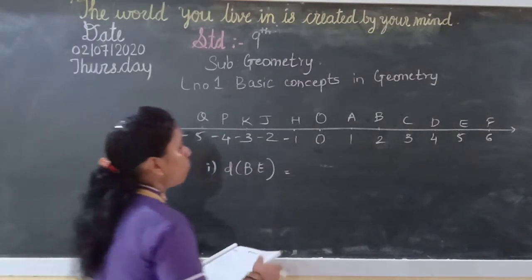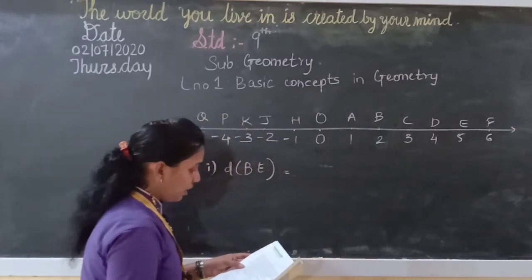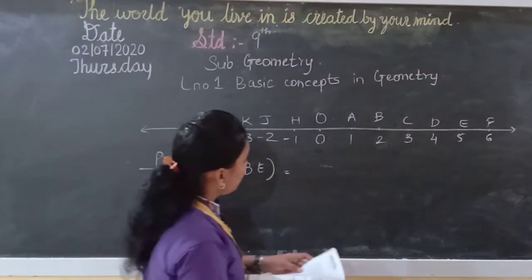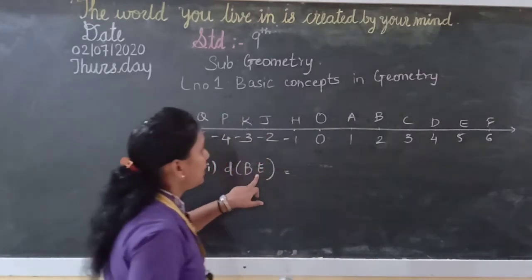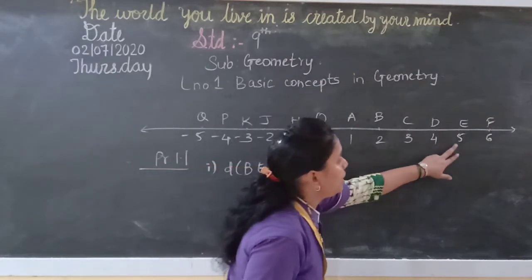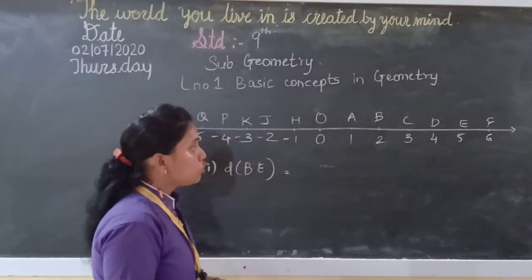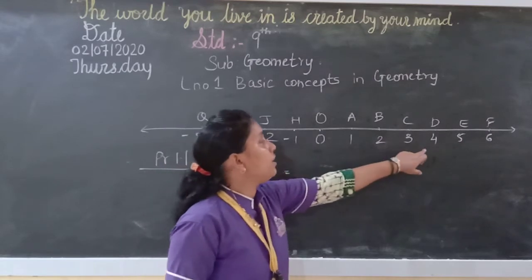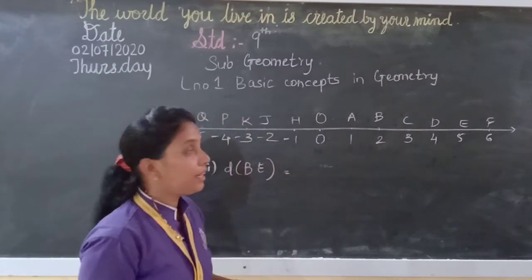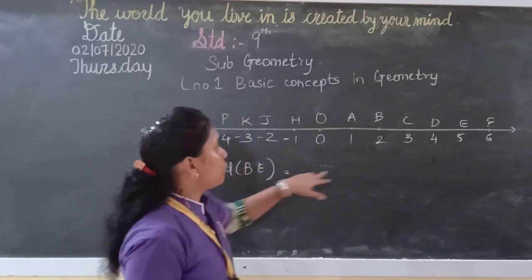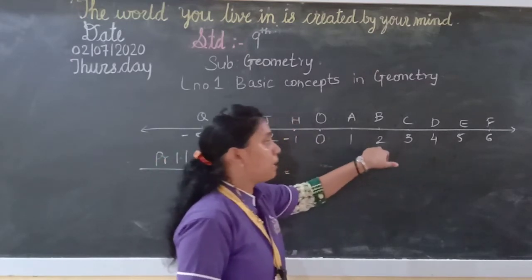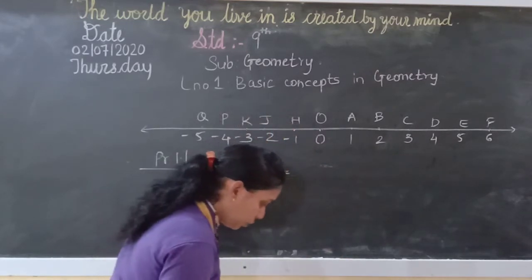What is the coordinate of point B? Here it is 2. The coordinate of point B is 2. Second is E. The coordinate of point E is 5. So we take the greater coordinate minus the smaller coordinate. That will be the answer. For example, here it is 5 minus 2, which is equal to 3.